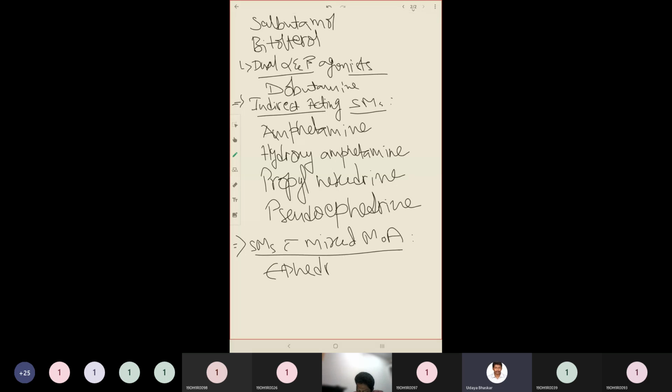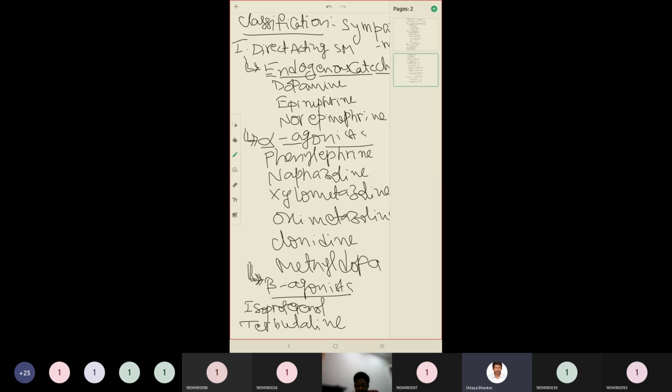Ephedrine and metaraminol. So this is the classification of sympathomimetics. Fine. So they are mainly having three categories: directly acting, indirectly acting, and sympathomimetics with mixed mechanism of action. So they are classified according to their mechanism of action here.